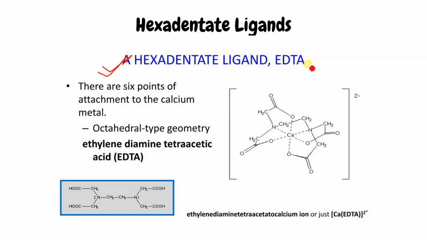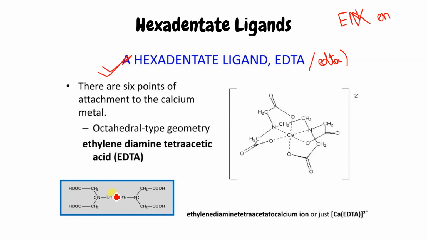I can ask: for en, we have written it not as EN. It's not like capital E, small n, isn't it? For en, how do we have to write it symbolically? en. But for EDTA, capital also works and small also works. There is no problem at all. In both cases, it is correct. But for ethylene diamine, in general, small en works. Okay. So there are the 6 points of attachment, that means 6 donor atoms to the calcium metal. I have used calcium over here, so that's why it is a calcium metal.